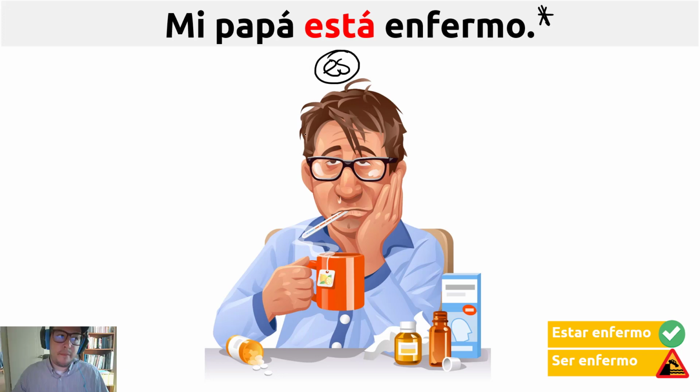In this case, it means he has a permanent condition, it could be he was born sick. He has a permanent disease, a serious disease. There are some diseases that are not curable. They are permanent, they are forever. It could be that one, or it could be he's a sick person in the negative way. He has a mental problem. But we will talk about it later, in the next class.